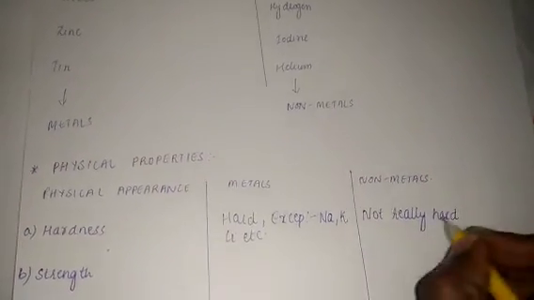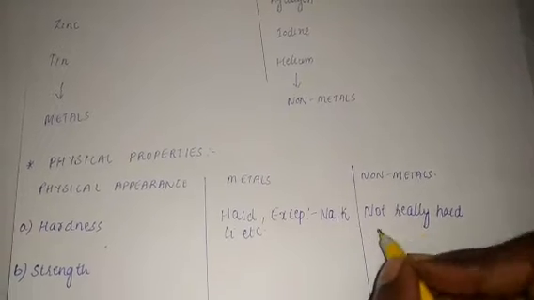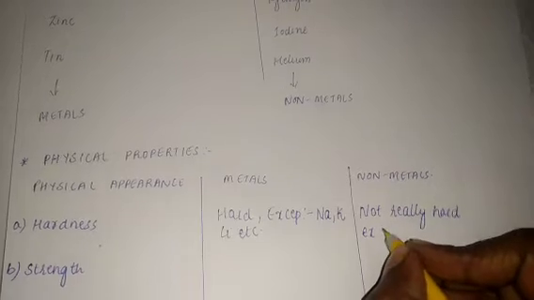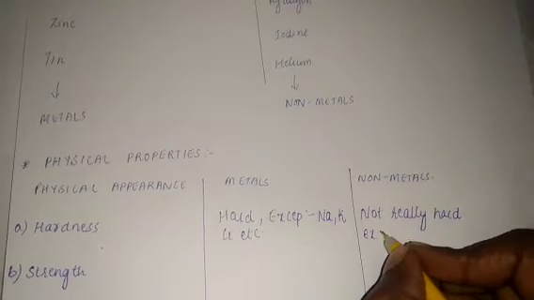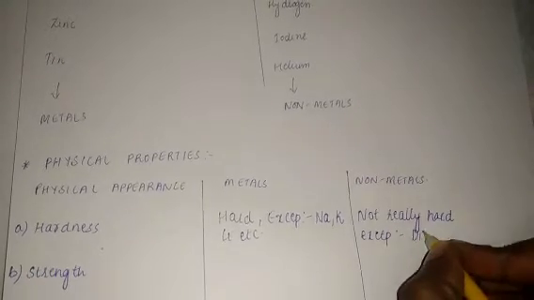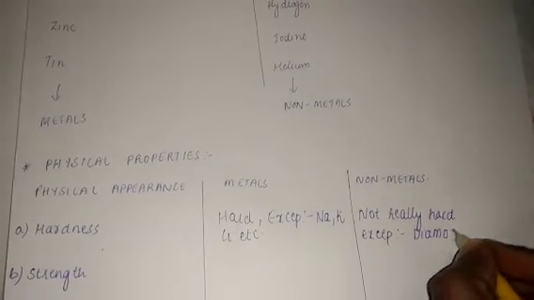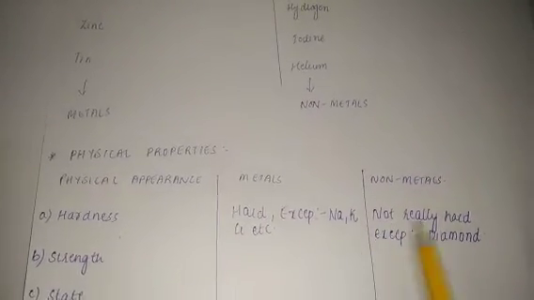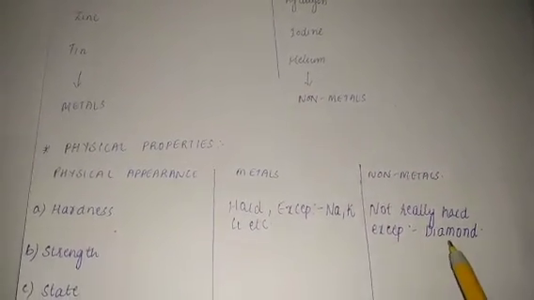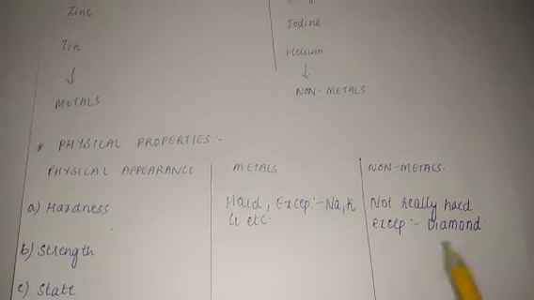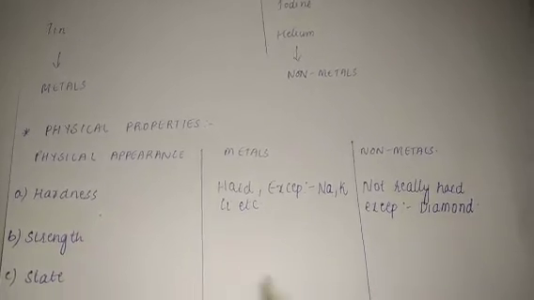But the hardest substance, diamond, belongs to the non-metal category. So there is one exception, that is diamond. Diamond is made up of carbon. So non-metals are not really hard, but the hardest substance, diamond, is a non-metal and is made up of carbon.